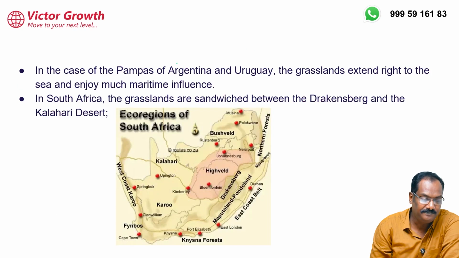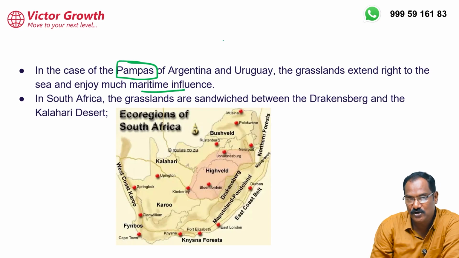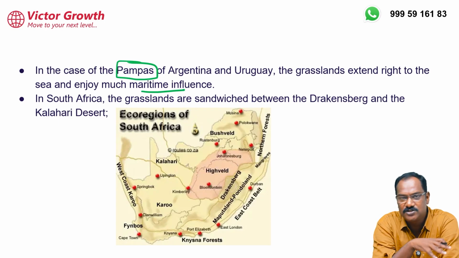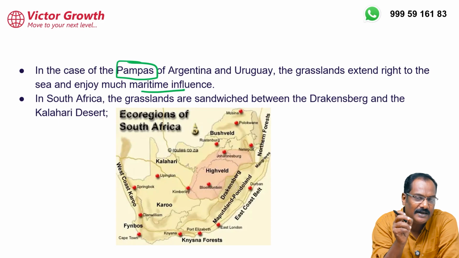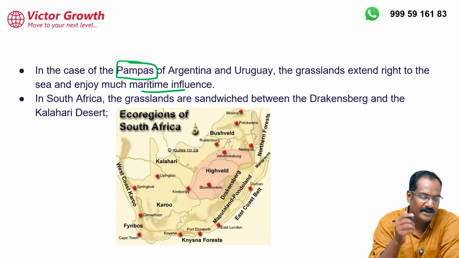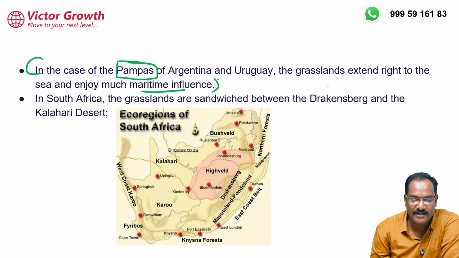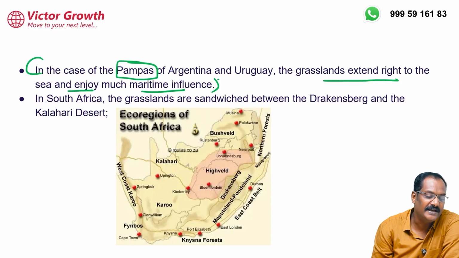Now in Pampas, Argentina, these have maritime influence. Already I told you. In the northern hemisphere, what happens? They are continental. Temperate grassland is the same in both the northern hemisphere and southern hemisphere. Most of it, 99%, is the same, but the 1% difference is the location. It is very close to the sea in the southern hemisphere. In the northern hemisphere, it is continental. It is away from the sea. So for the southern hemisphere, this statement is simple. You can copy down this. In case of Pampas, Argentina and Uruguay, the grassland extends right to the sea, enjoying the maritime influence. What is maritime influence?